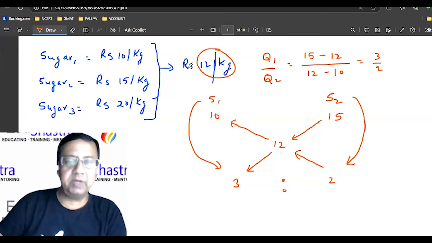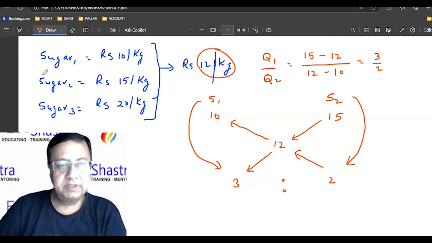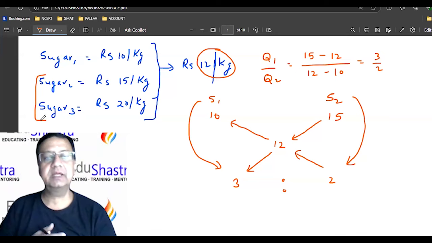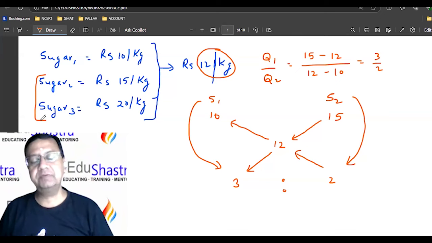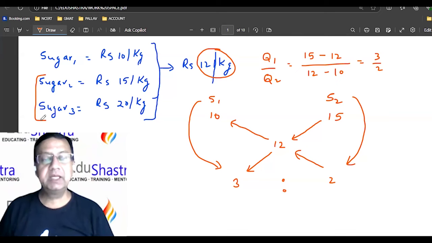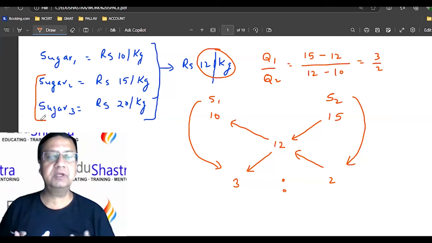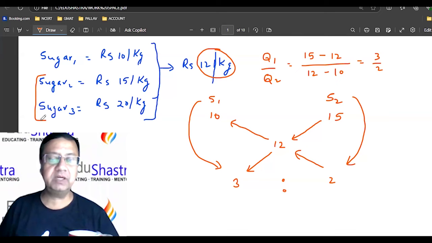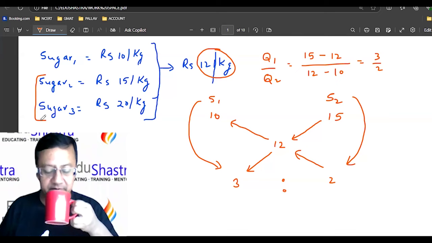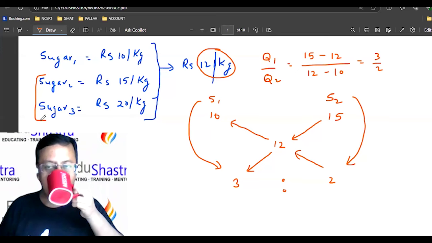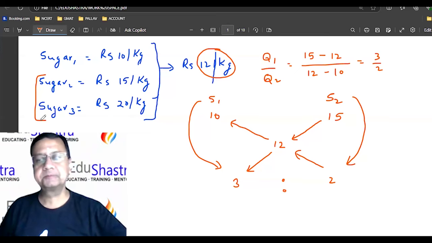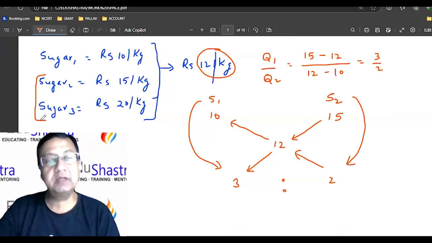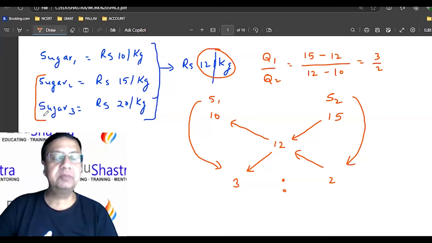So if you are taking these two, as Preeti is saying, I can take 15 and 20, right? If you're taking 15 and 20, tell me, anyhow with any formula, can you get an average of 12 rupees per kg? If the smallest value is 15 and the highest value is 20, can you get 12 as average? No, sir. There is no way. So this combination we cannot consider, right?